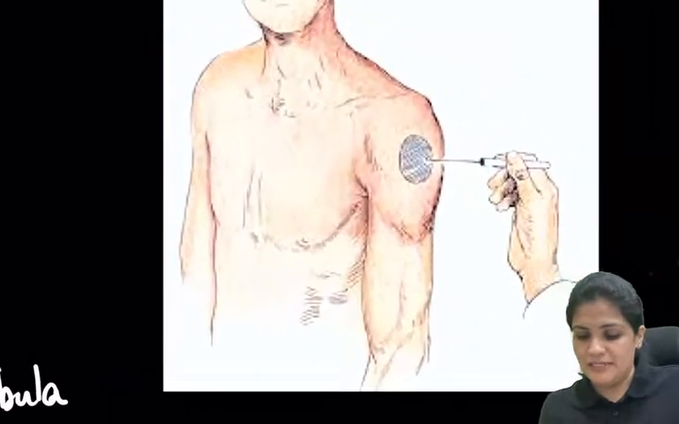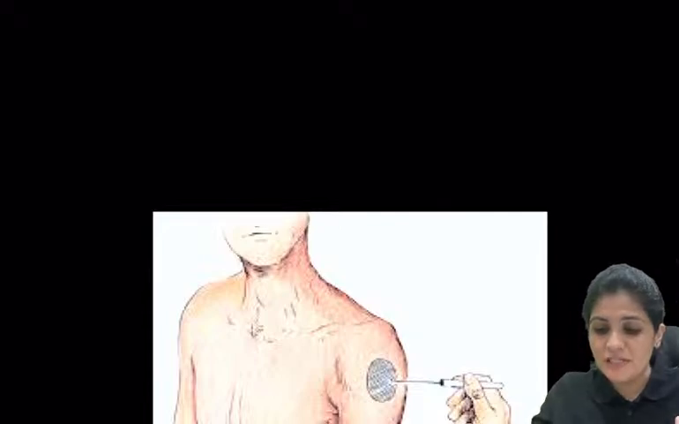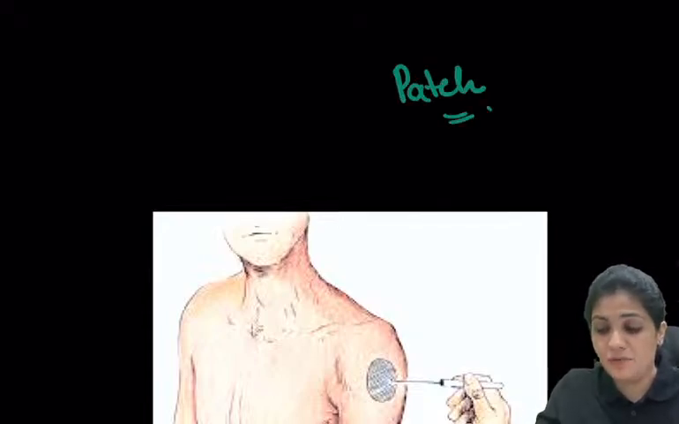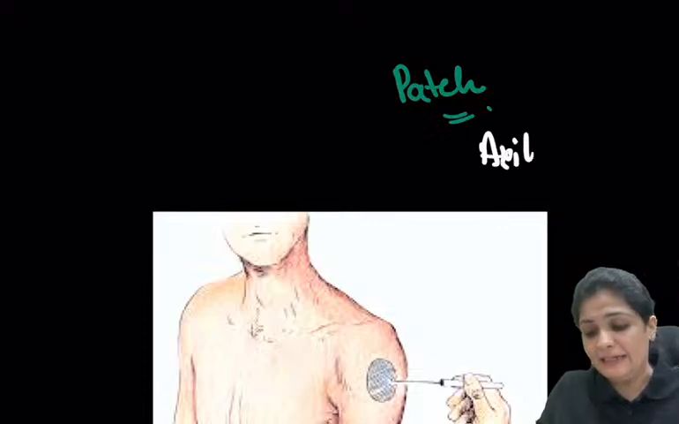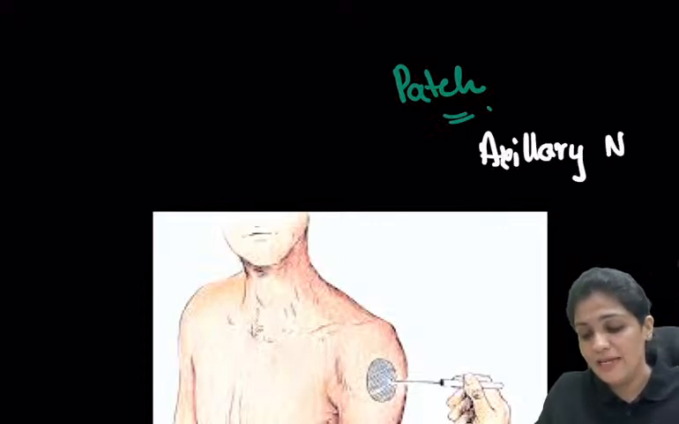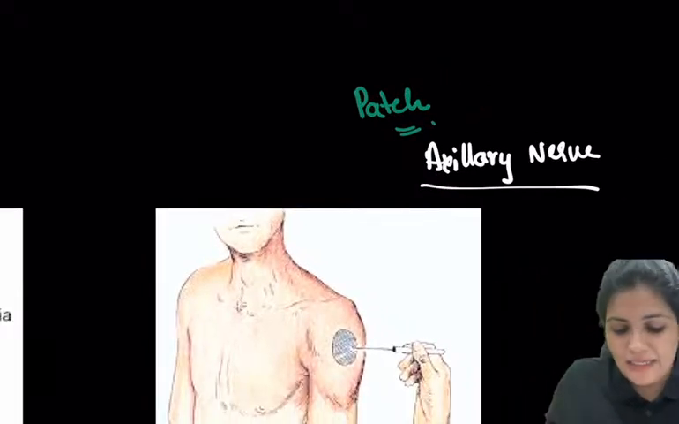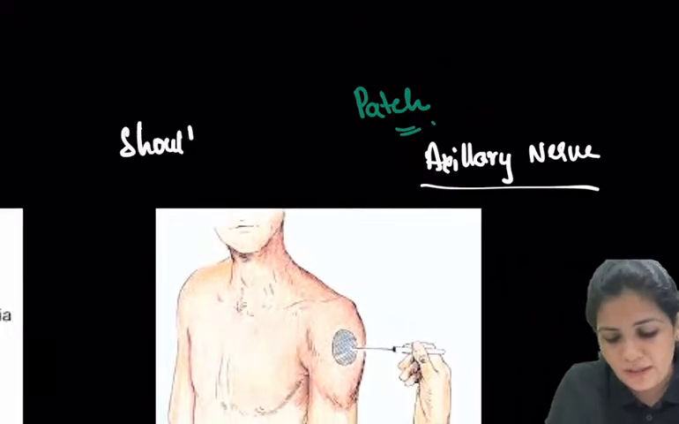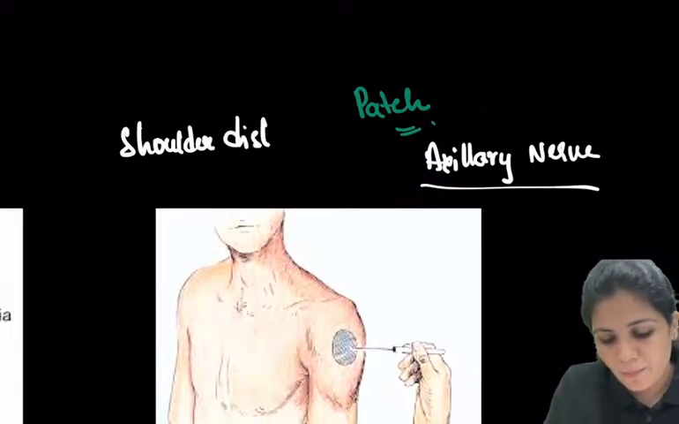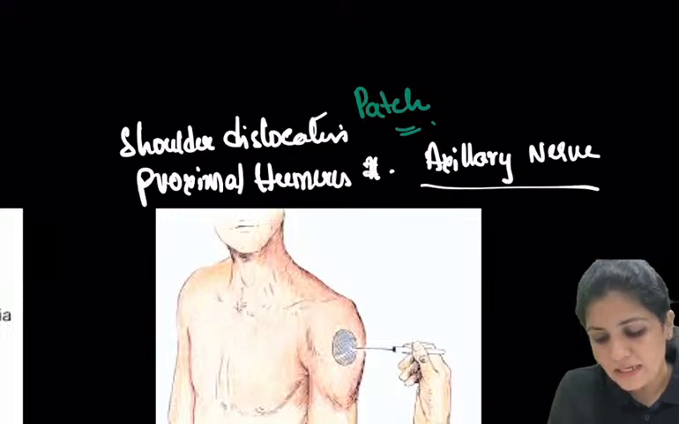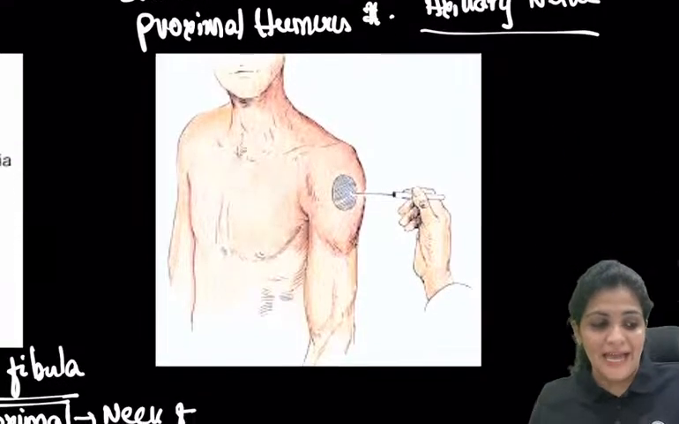Next, what is this patch they are testing? This test is for axillary nerve damage. Axillary nerve damage is seen in shoulder dislocation or in proximal humerus fractures. These are the conditions where there is damage to the axillary nerve.